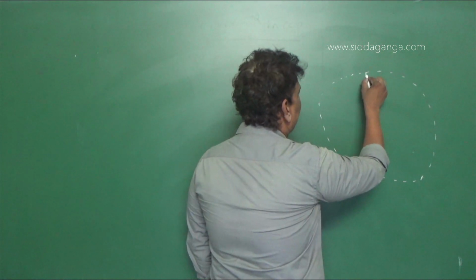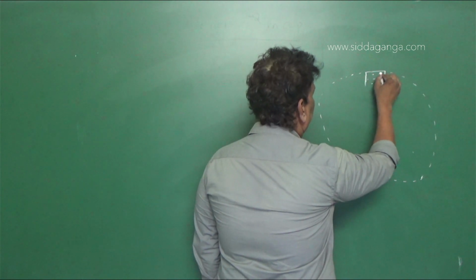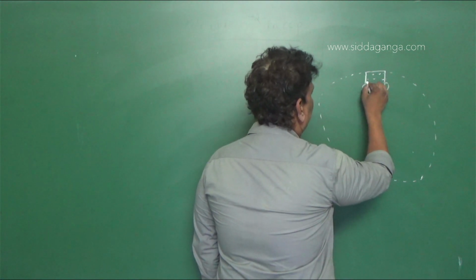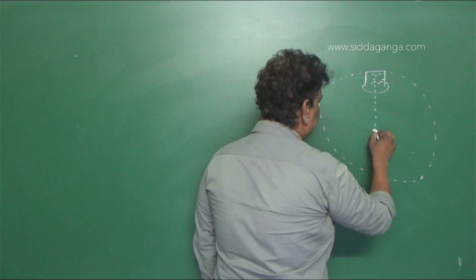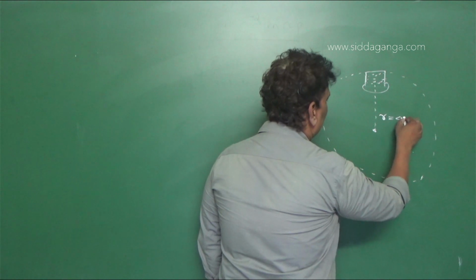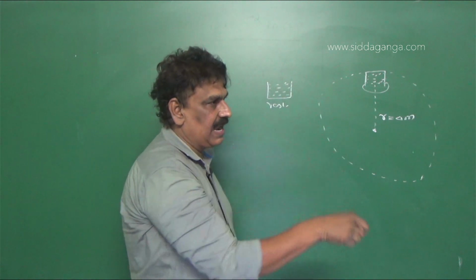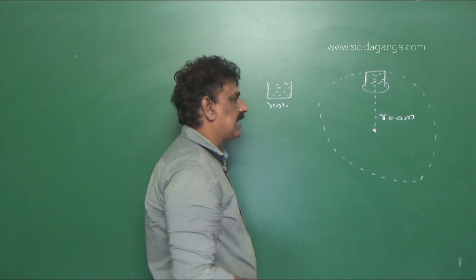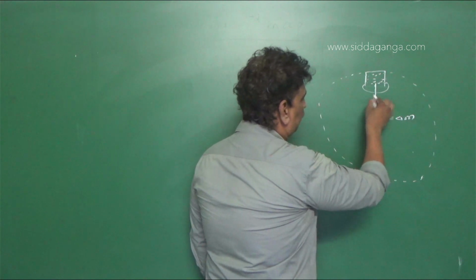So when the can is upside down, this radius r is equal to 4 meter, just like putting the stone tied and whirled in a vertical circle. So water will not spill down, right?